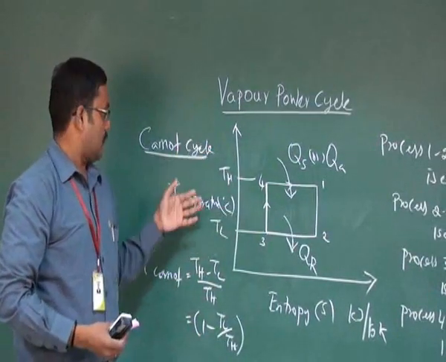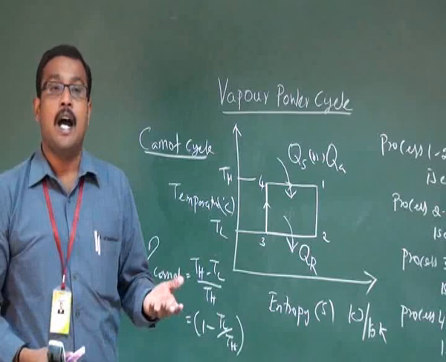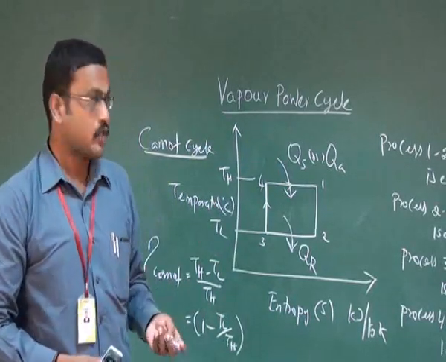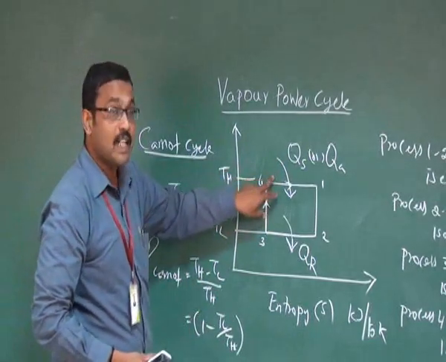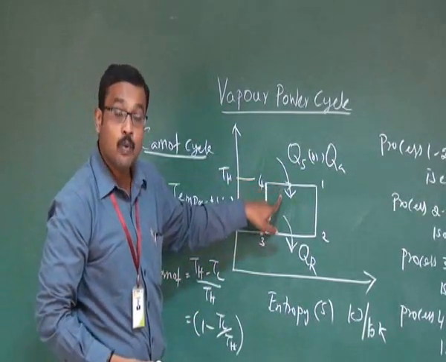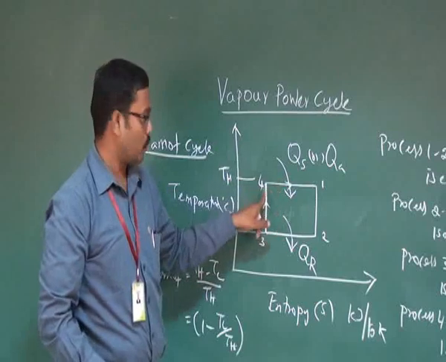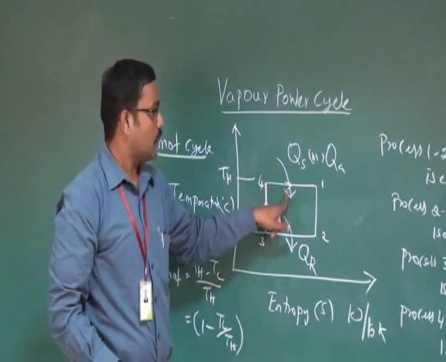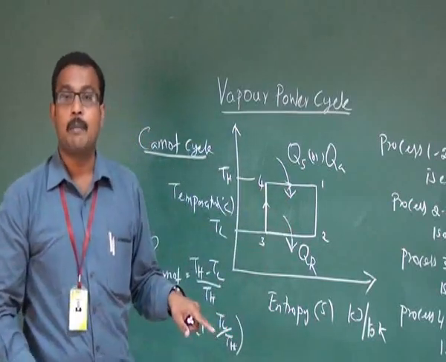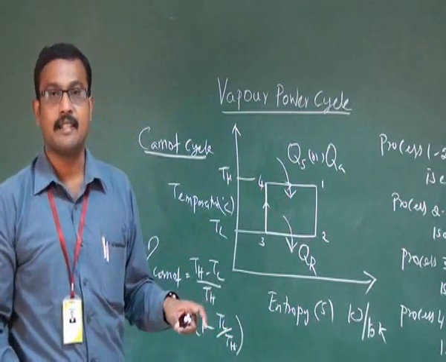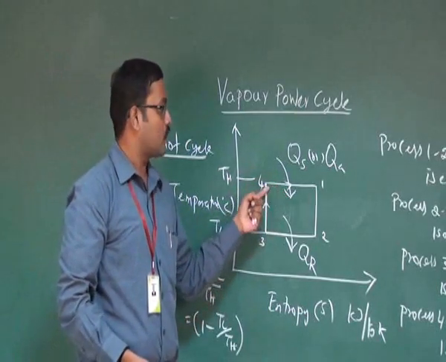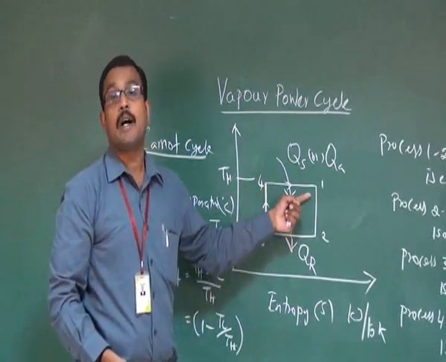However, this Carnot cycle cannot be used as an ideal cycle for vapor power cycle. This is due to the difficulty in add or remove heat from or to the working fluid during isothermal process. So during 18th century, William Rankine, a famous Scottish scientist, he modified this Carnot cycle by replacing this isothermal process with isobaric process.